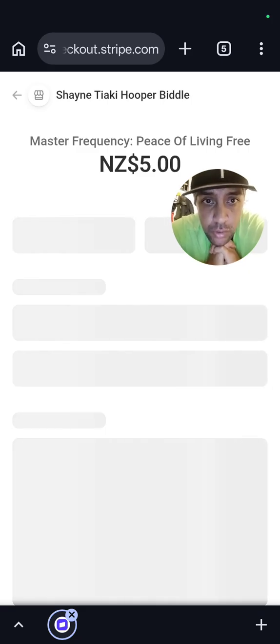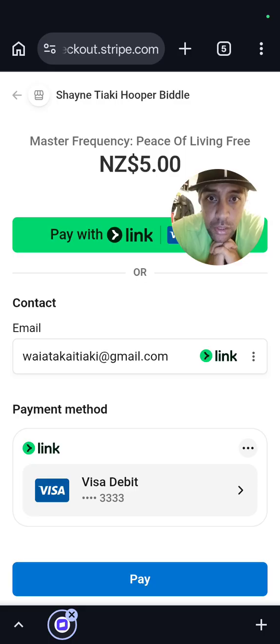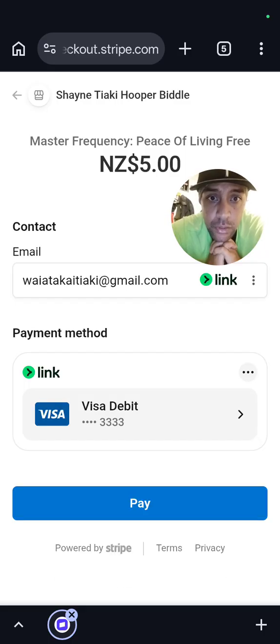You only get 2 times to try and download it. It's got 2 downloads: 1 out of 2 downloads, 2 out of 2 downloads, and after that you can't download it again. And the reason I've put that security block there is because once it's loading on the screen, people can go into the HTML code and rip the song off the net. Okay, so you can see that it's already got my payment details there, $5, and so on.